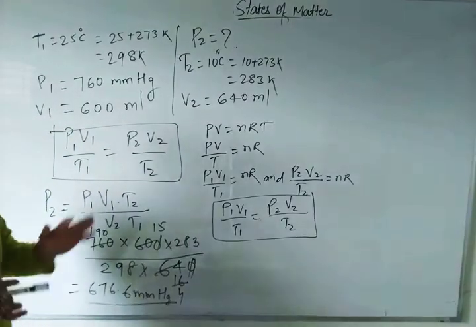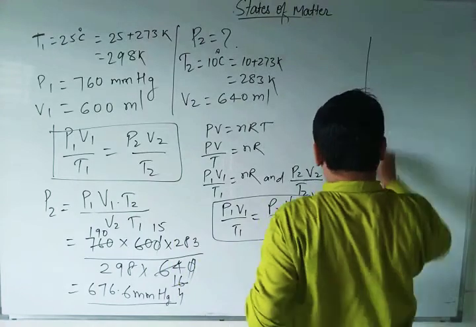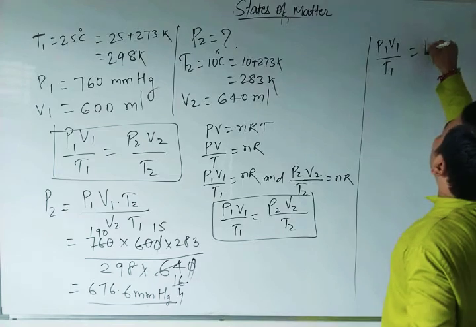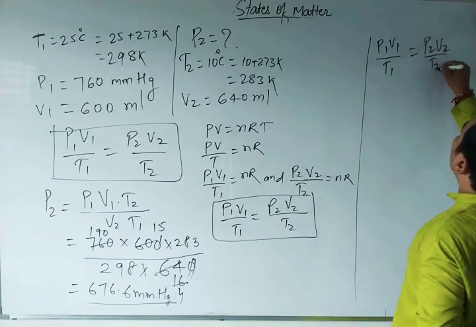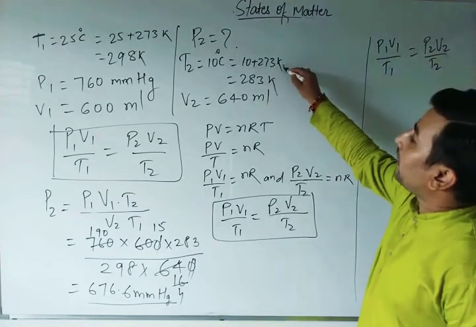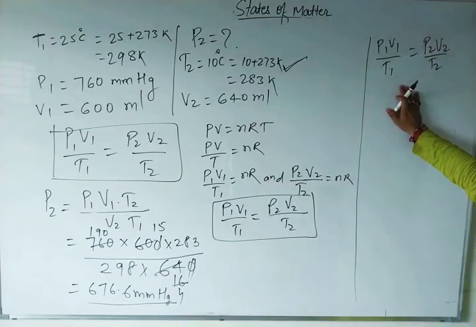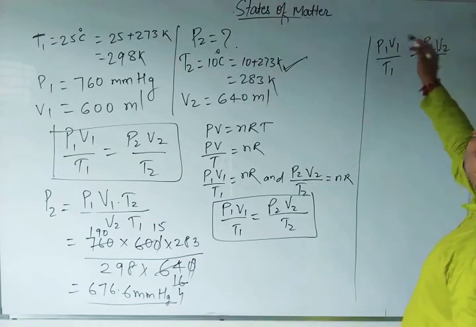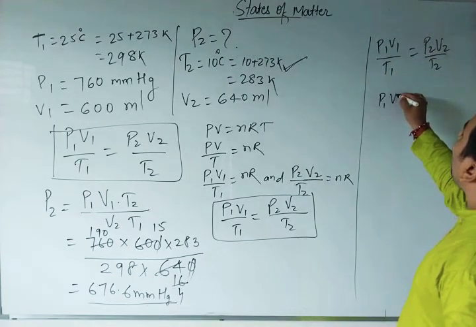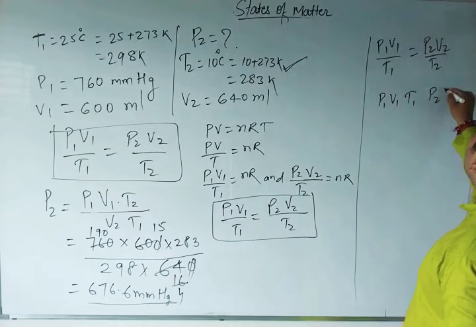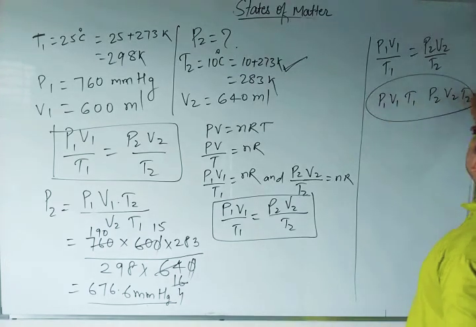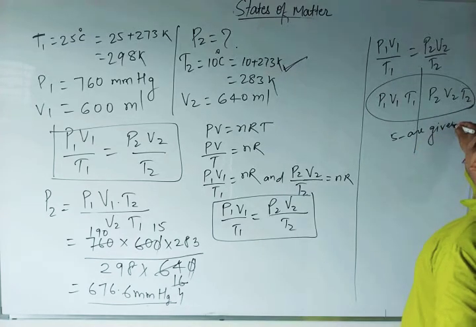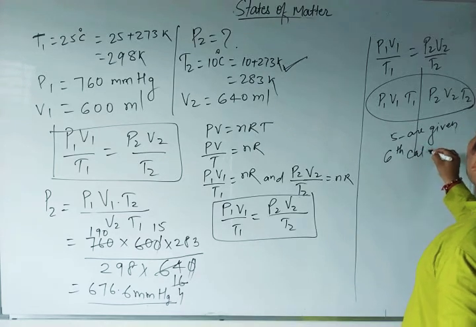So what you have to learn is, out of P1 V1 by T1 and P2 V2 by T2, always remember temperature will be in Kelvin. Pressure can be in mmHg and also in Pascal. Out of these six things, pressure, volume, temperature, pressure, volume, temperature, if any five are given and you want to calculate the sixth, can you calculate it or not?